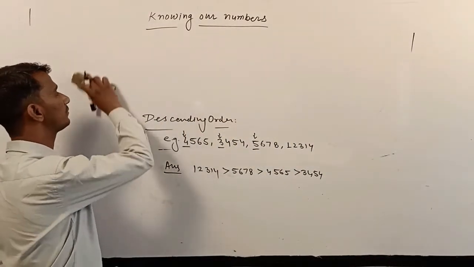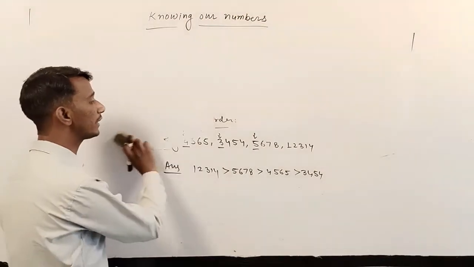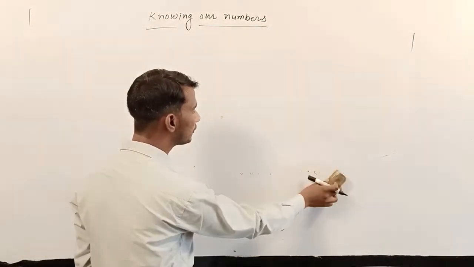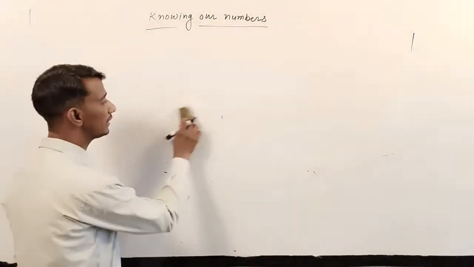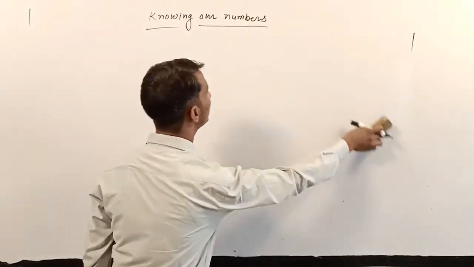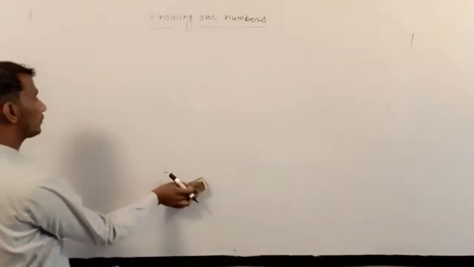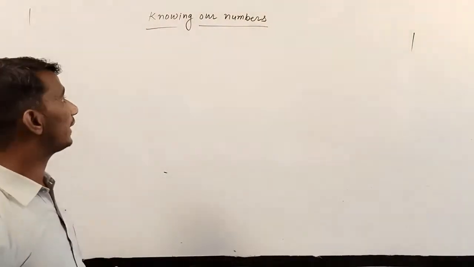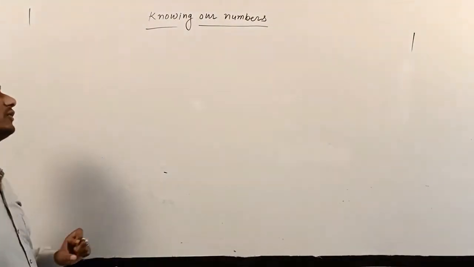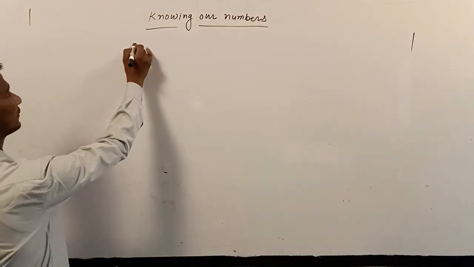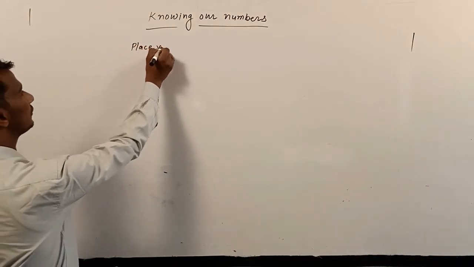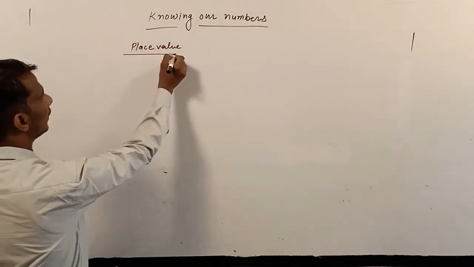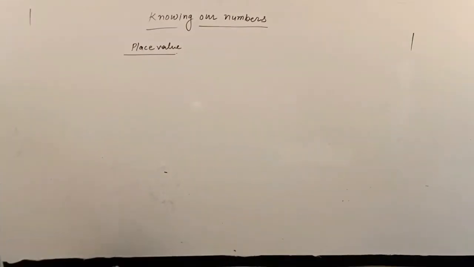How to write the place value and how to write the face value. Before writing the place value and face value of a number, we have to know the definition of place value and face value. Place value: how can we define it?